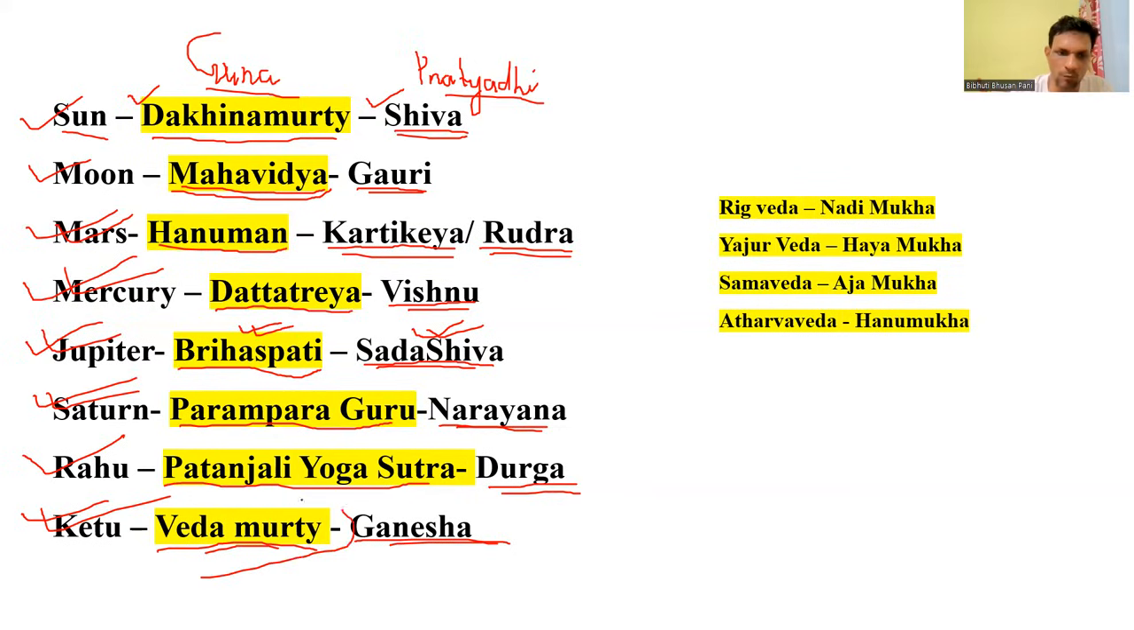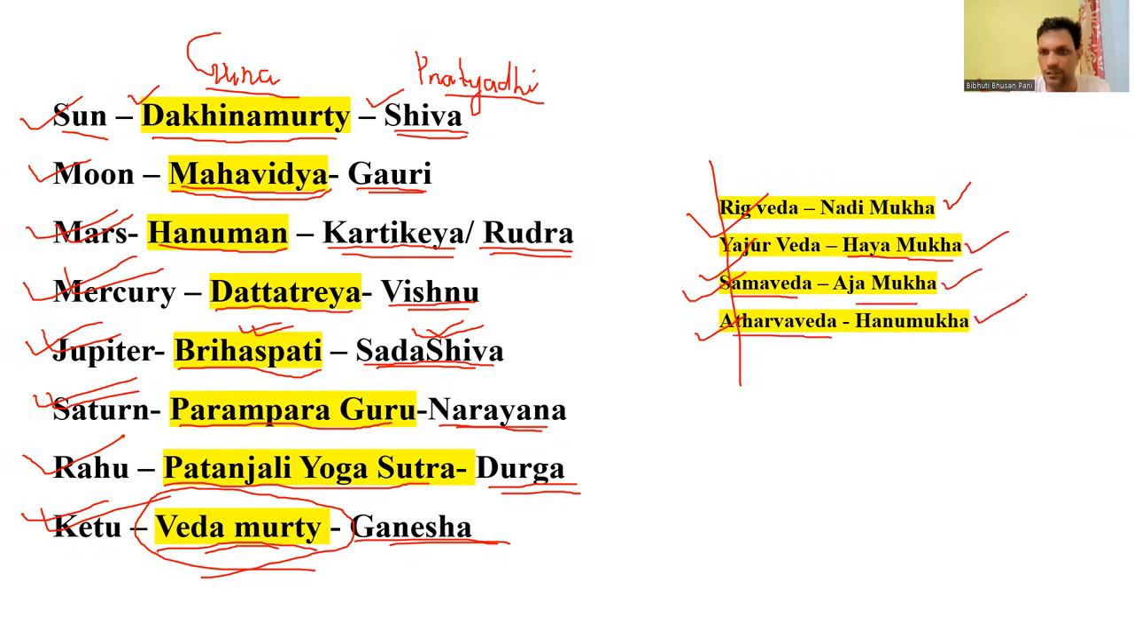So here the word Vedamurti comes. We do have 4 Vedas. First is Rig Veda, second one is Yajur Veda, third one is Sama Veda, fourth one is Atharva Veda. So Vedamurti for Rig Veda is Nandi Mukha Siddhirastu. For Yajur Veda, it is Bhayamukha Siddhirastu. For Sama Veda, it is Ajamukha Siddhirastu. And for Atharva Veda, it is Hanumukha Siddhirastu.